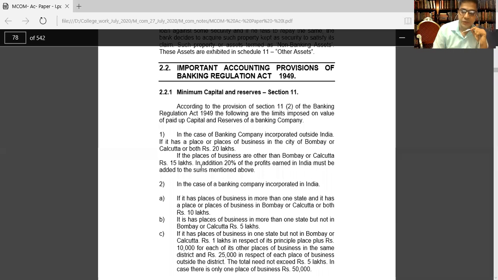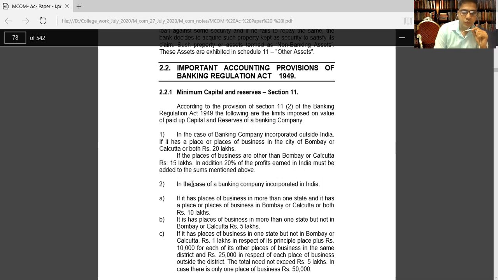Any banking company incorporated outside India that wants to do banking business in Mumbai or Calcutta, the amount required to be deposited is 20 lakhs. If they are doing business other than Mumbai and Calcutta, the amount will be 15 lakhs. These things you have to keep in mind.